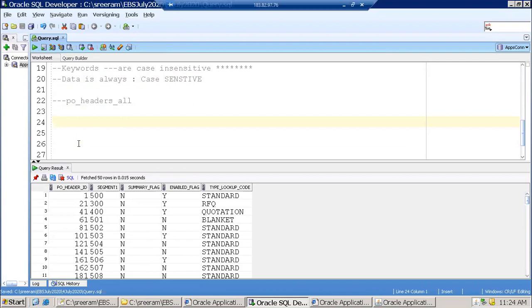Describe pivot headers all. Okay, one option is describe. Any other option? Function F4. Okay, that is one option. Any other? And we can check in the ALL_OBJECTS table. Yeah. Now, in the ALL_OBJECTS table, that is where I want to show you.